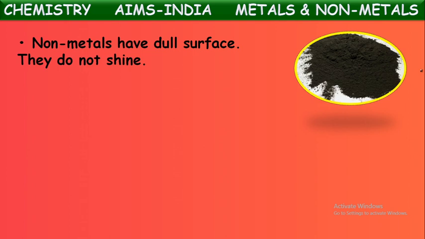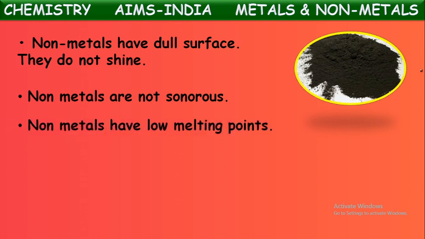Okay, next one. Non-metals are non-sonorous, or non-metals are not sonorous. They won't produce any sound when we hit an object. Whereas metals are sonorous. What do we mean by sonorous? The production of sound when hit with an object. Metals can produce sound when we hit an object, but non-metals cannot. So we can say non-metals are non-sonorous.